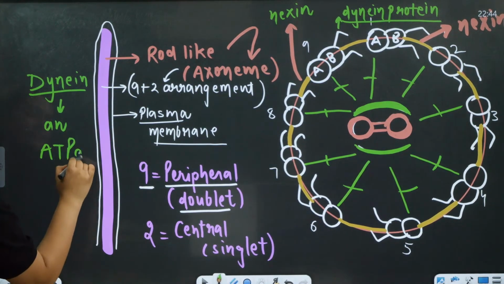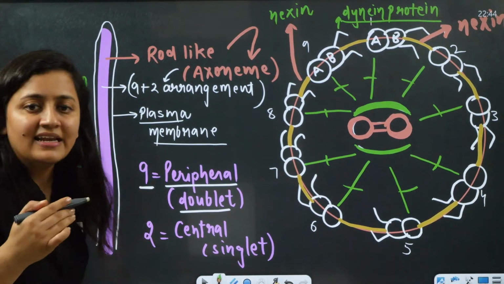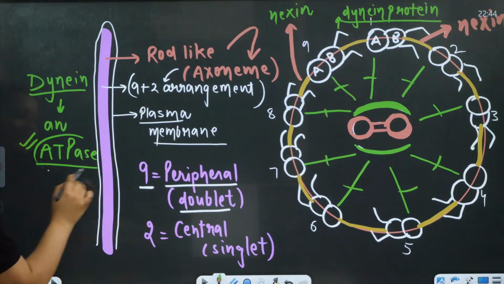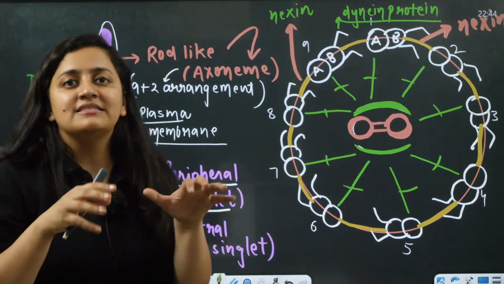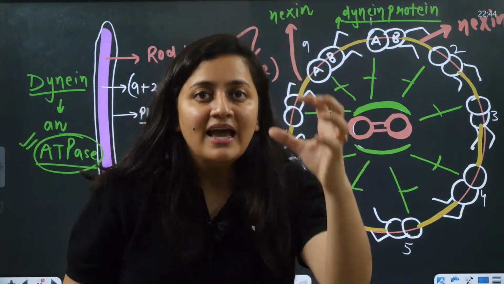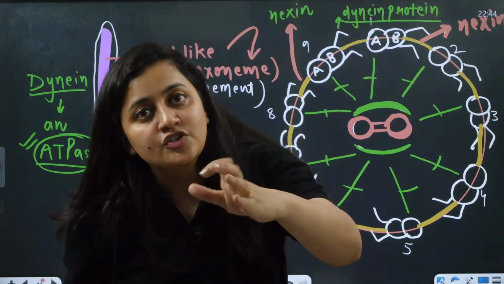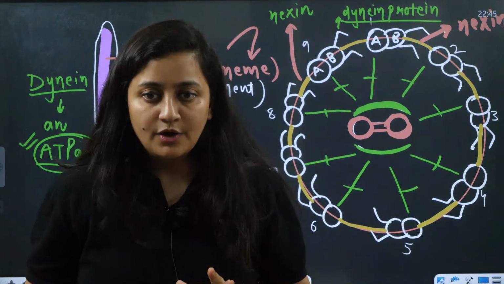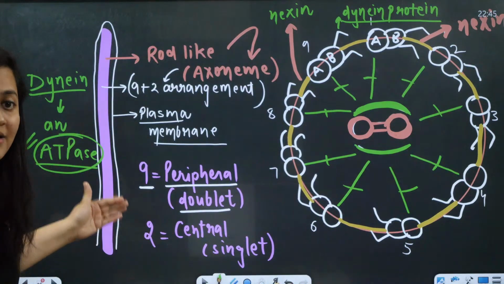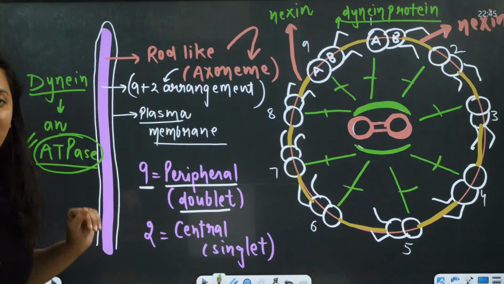What is the meaning of ATPase? It will hydrolyze the ATP, energy will be released, and that energy will help in the movement. Are you getting my point?